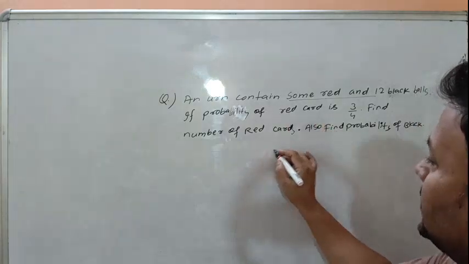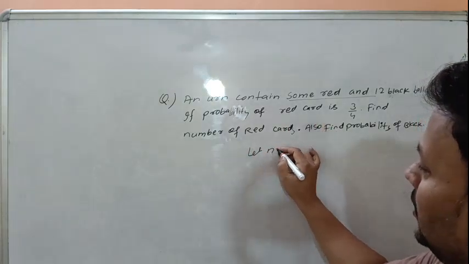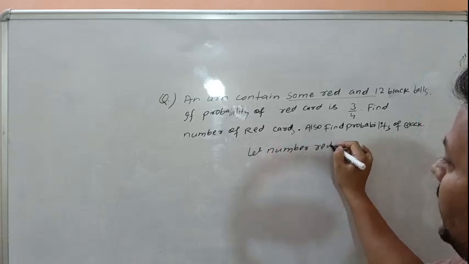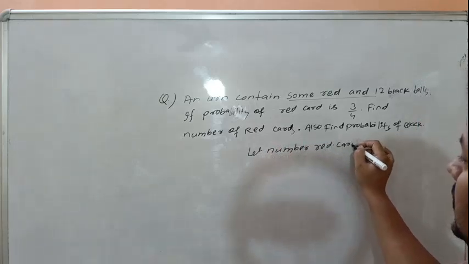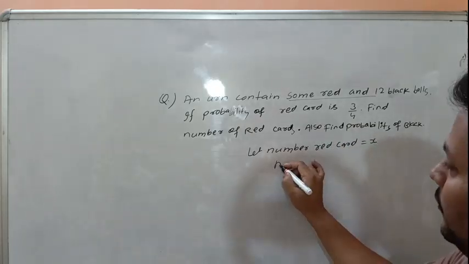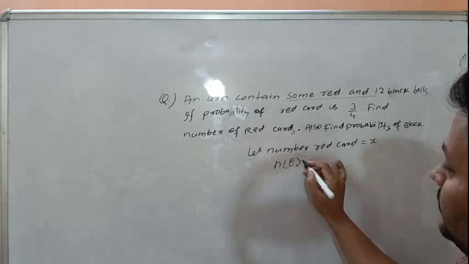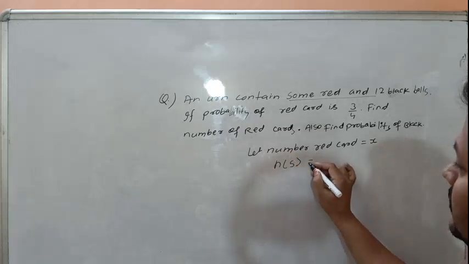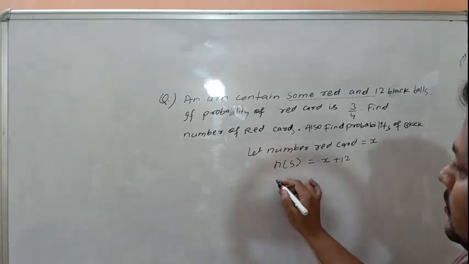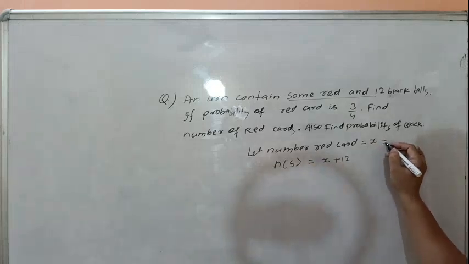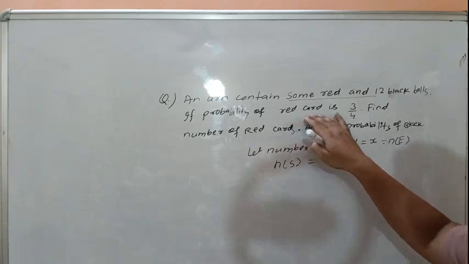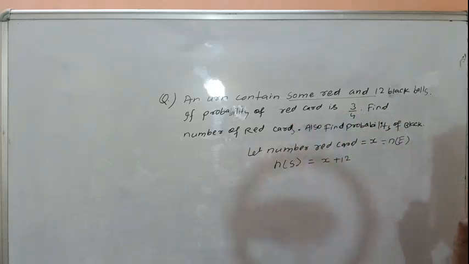Suppose there are X red cards. Let the number of red cards be equal to X. Then the total number of outcomes will be X plus 12, and the probability of the event is given as 3 by 4.